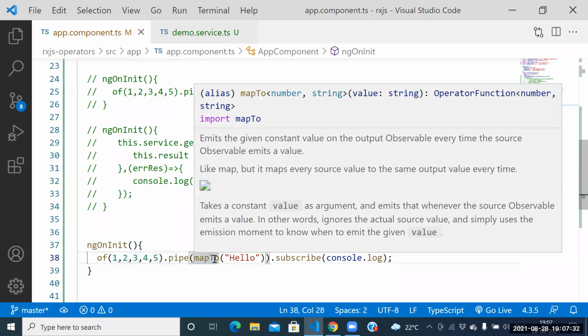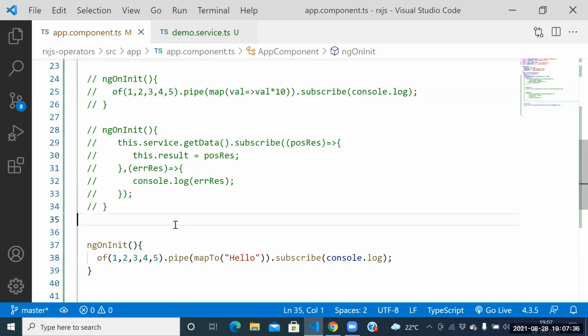Guys, I saw one interview panel question, a relevant question. The question is: what is the difference between the map function and mapTo?